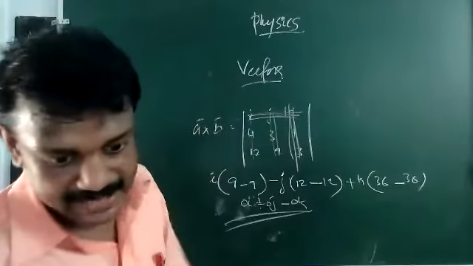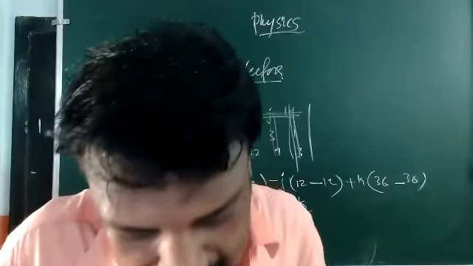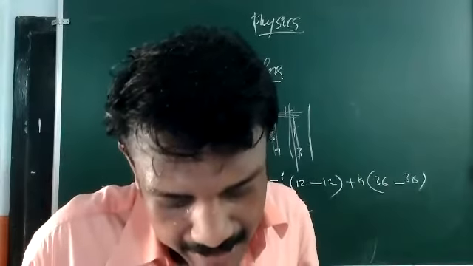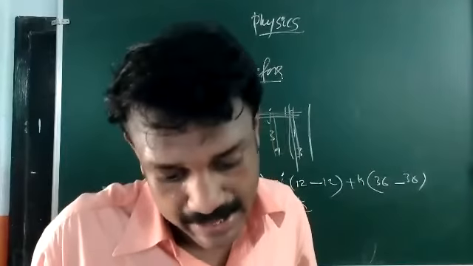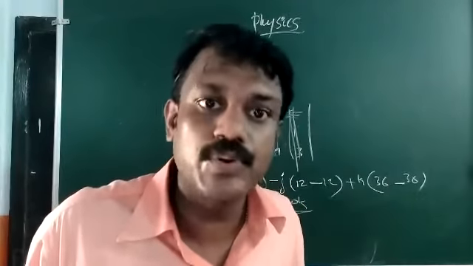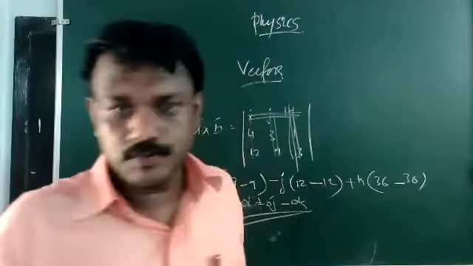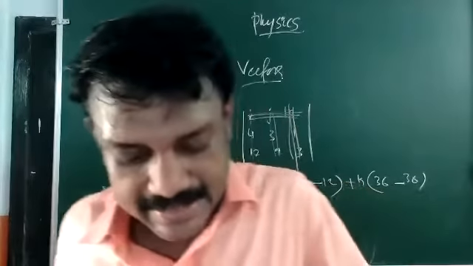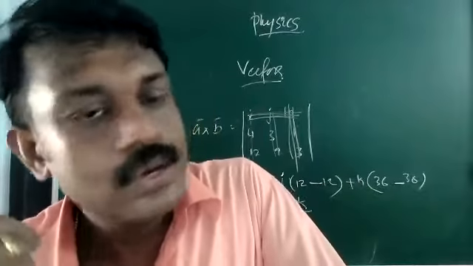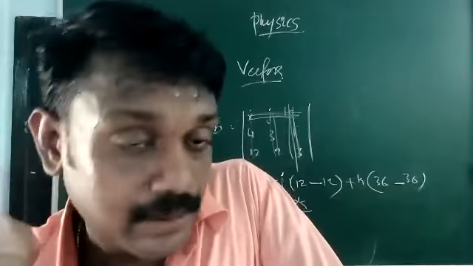Same question: prove that vectors A and B are parallel. How can you prove it? Again, you can take the cross product between these two vectors A and B. If it comes to 0, we can say that they are parallel to each other.